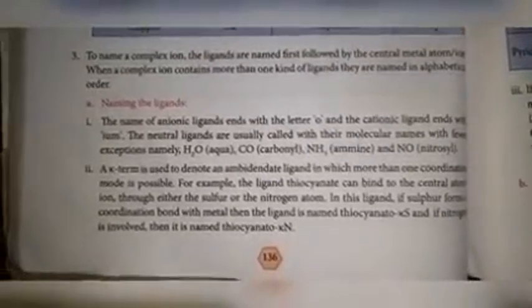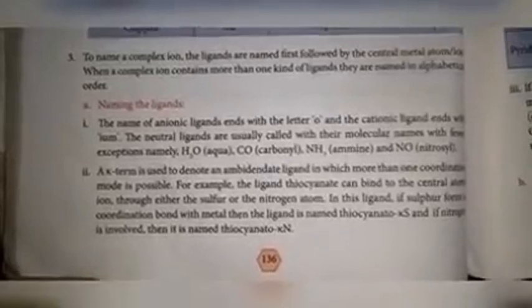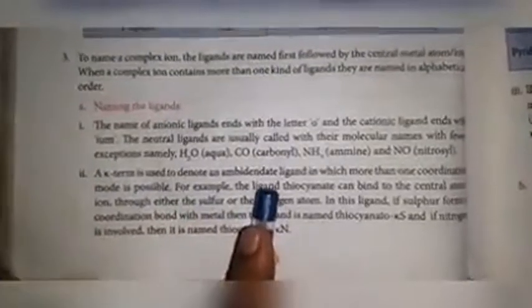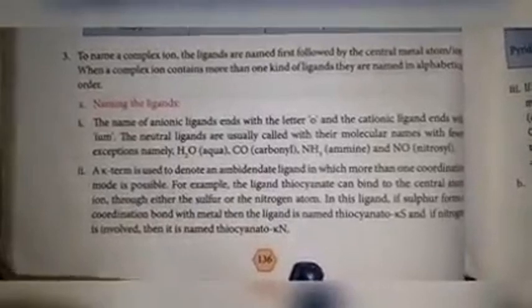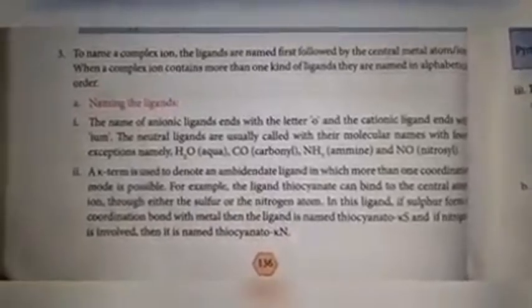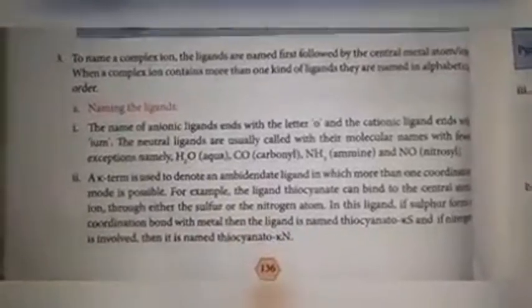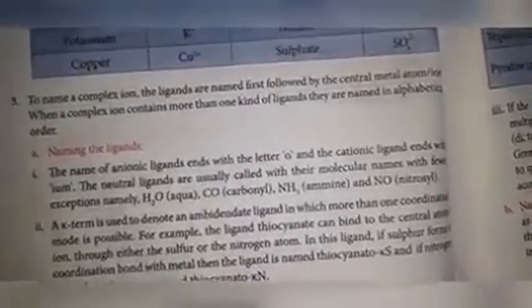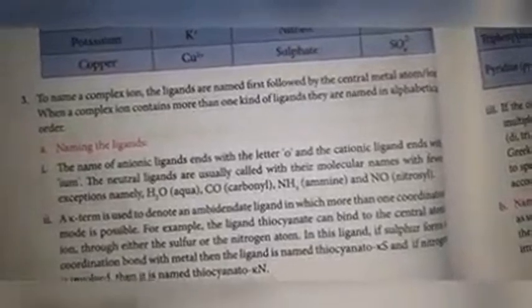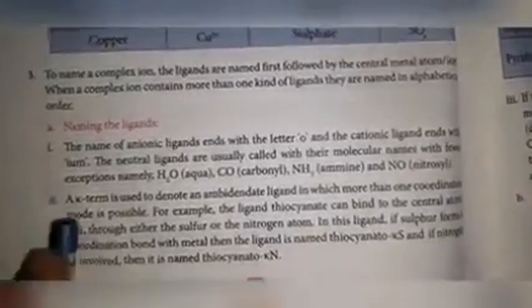Second point, the kappa term is used to denote an ambidentate ligand, for which more than one coordination mode is possible. This kappa term is used for what? To denote an ambidentate ligand. What do you mean by ambidentate ligand? If one ligand has more than one tendency to donate electrons, that is called an ambidentate ligand. For an ambidentate ligand, we should use this kappa term.